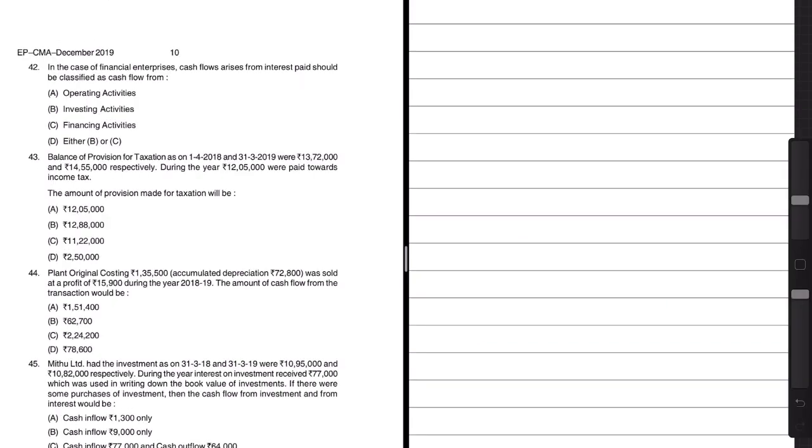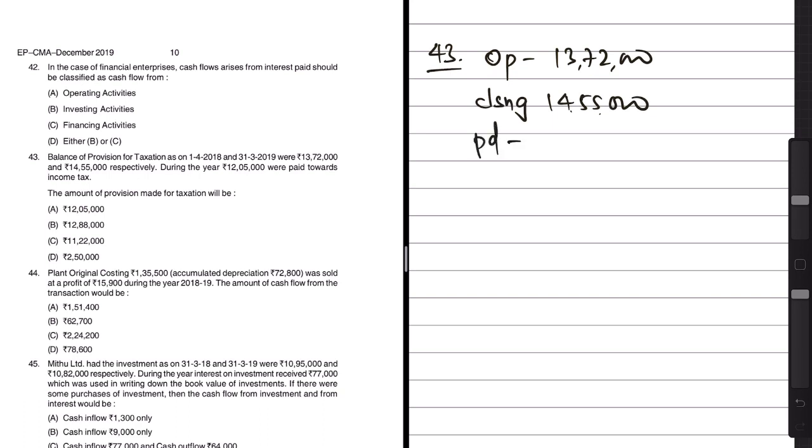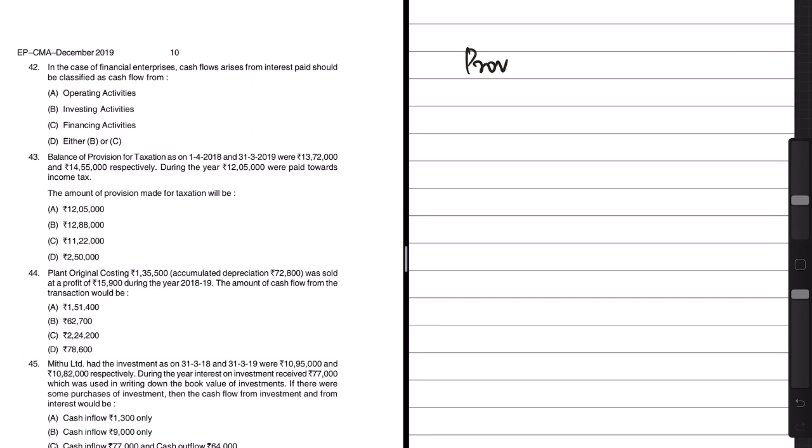Now let us look at this final accounts based question number 43 here. Balance of provision for taxation as on 1/4/2018, that is the opening balance, is 13,72,000, whereas the closing balance of provision for taxation for the same year is 14,55,000, they say. And they also say during the year tax paid is 12 lakh and 5,000. If this is the case, how much is the provision made during the current year? A very simple question. All you have to do is just prepare the provision for taxation account. Let me prepare that.